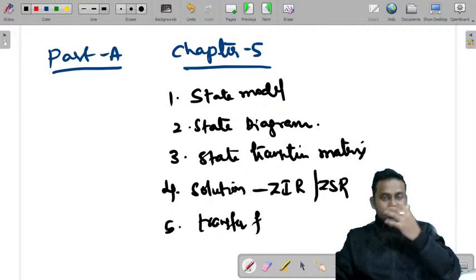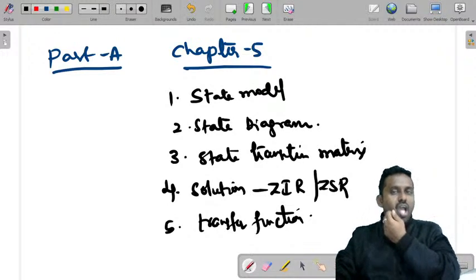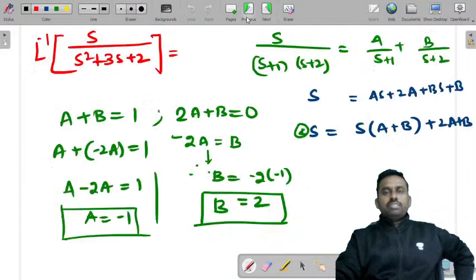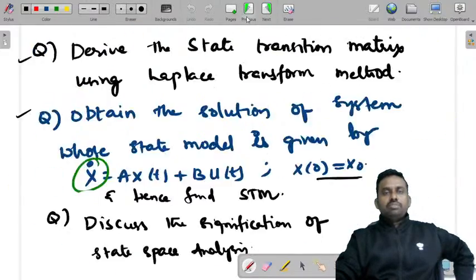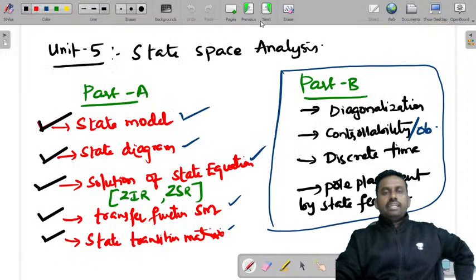You may also be asked a question on this transfer function, although I did not find any question on this. So I'll just move on the slides once again from the starting. If you have any doubts you can ask me. Yeah, we have started here.